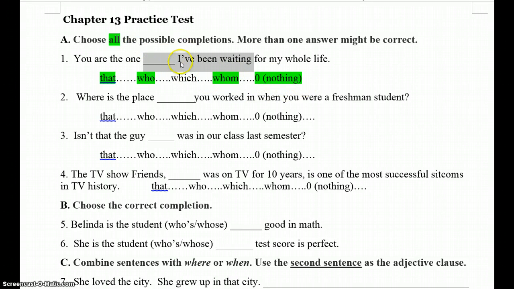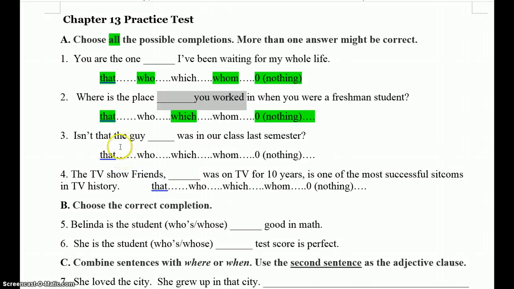You're okay. You have your subject already. Everything will be fine. Number two, where is the place that you worked? Where is the place which you worked? And where is the place you worked? The nothing option is also okay. If we look at the adjective clause, we have our subject, we have our verb, object position, and we can leave that empty if it's the object position.